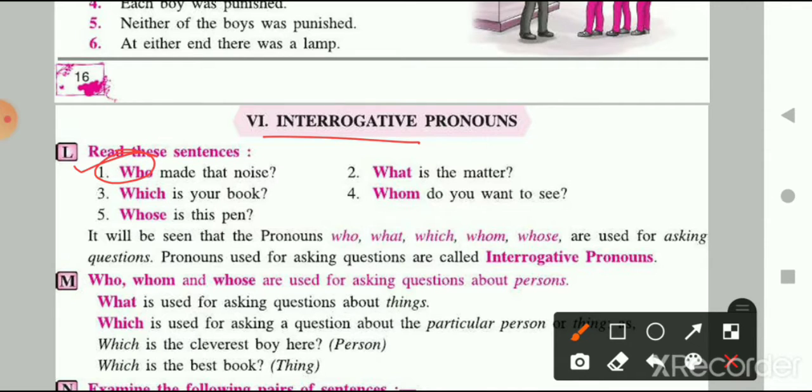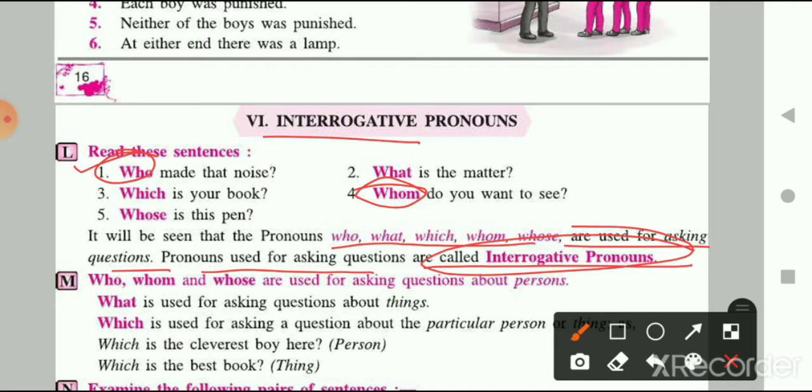Similarly, see the fourth example. Whom do you want to see? So the word whom is an interrogative pronoun. Those words which help us ask questions are known as interrogative pronouns. It will be seen that the pronouns who, what, which, whom, whose are used for asking questions. So pronouns used for asking questions are called interrogative pronouns.